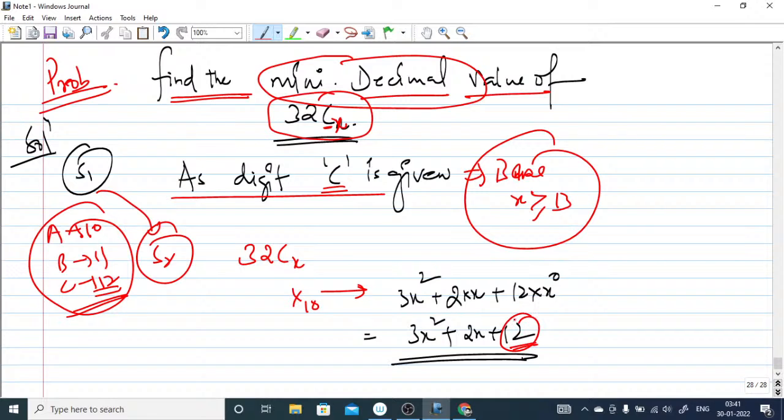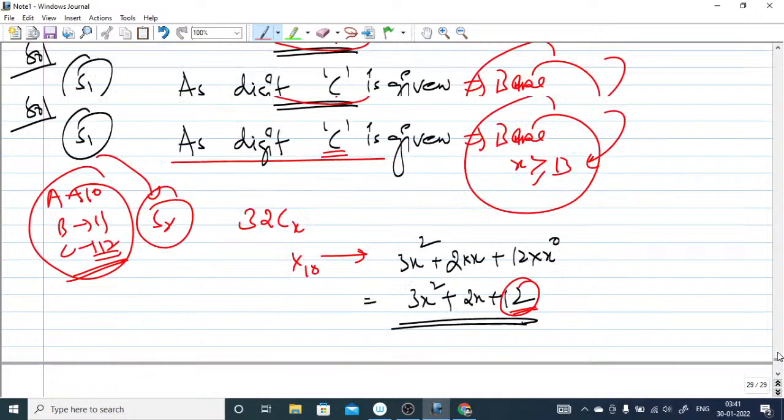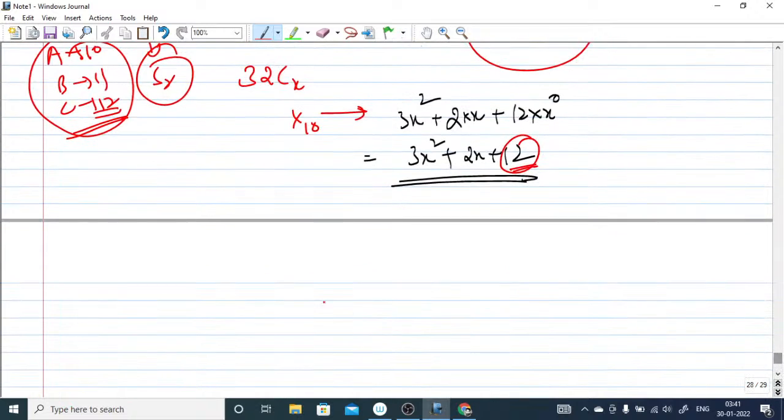Since you have to find the minimum decimal value, the minimum base can be 13. So in place of x you can plug in 13, the minimum. What you can do here is 3 into 13 to the power 2, plus 2 into 13, plus 12.